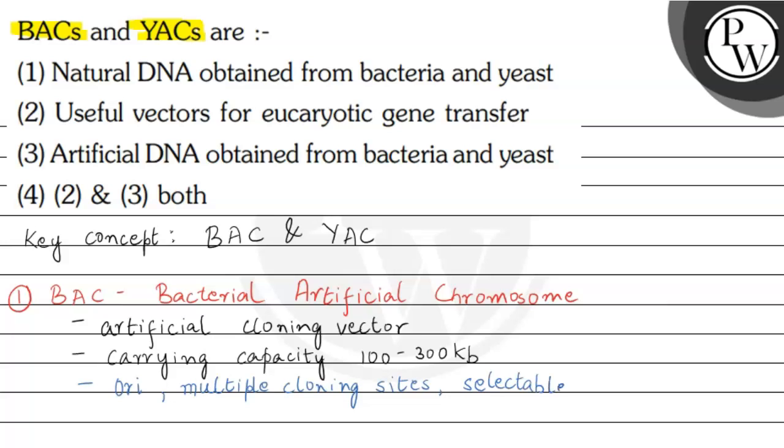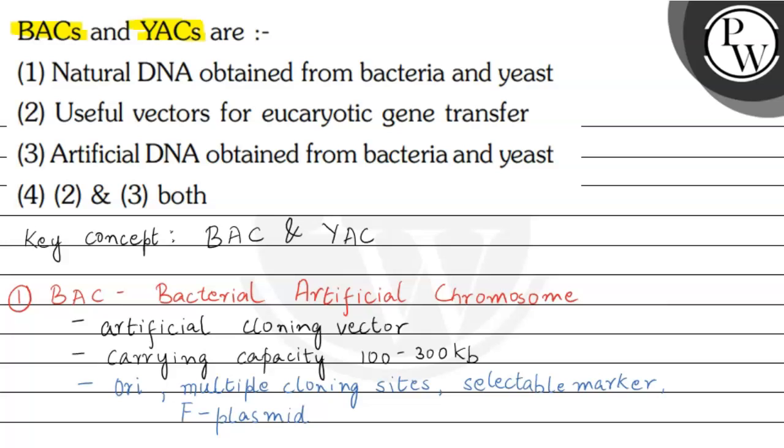And what is very specific in the bacterial artificial chromosome is the F plasmid par region. So this F plasmid, that is the fertility factor which is present in several bacteria, a part of that plasmid is inserted into the bacterial artificial chromosome.